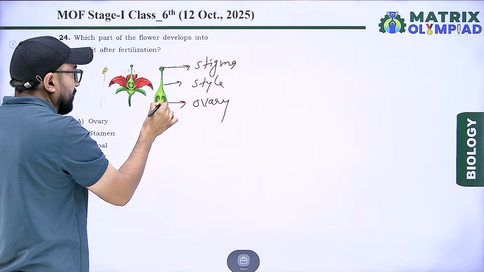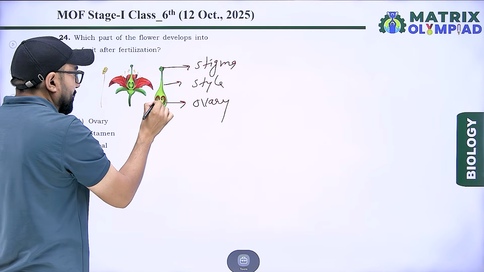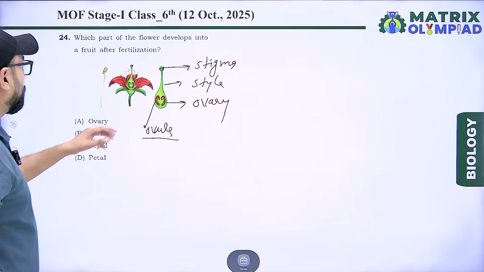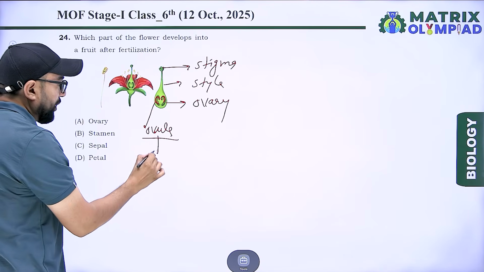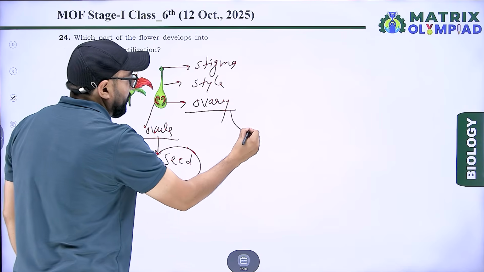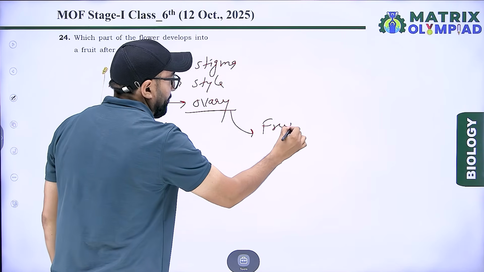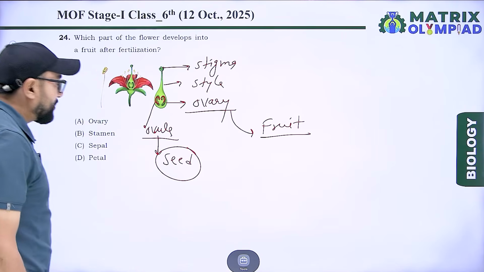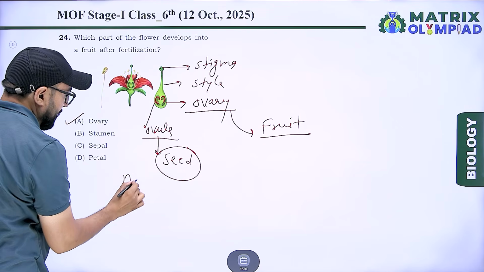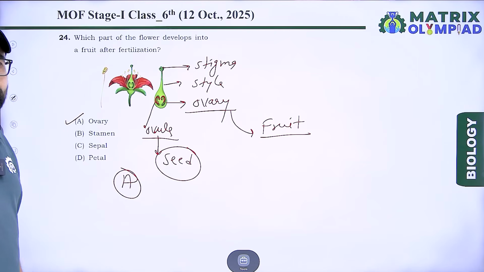Inside the ovary, this structure is called the ovule. According to the question, after fertilization, the ovule converts into a seed and the ovary converts into a fruit. So our right answer is ovary, option A. Option A is correct for this question.